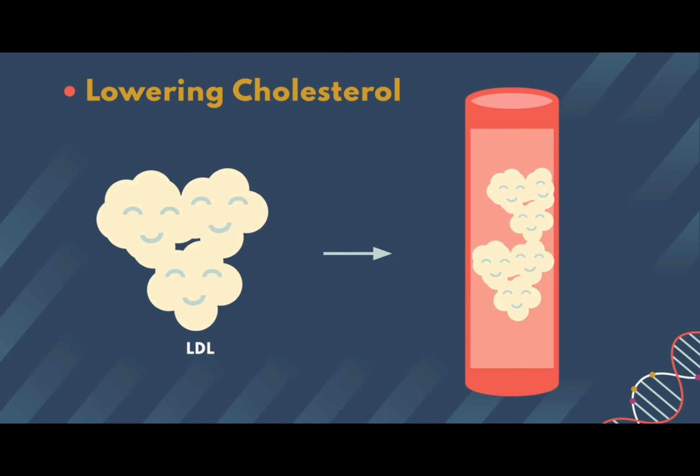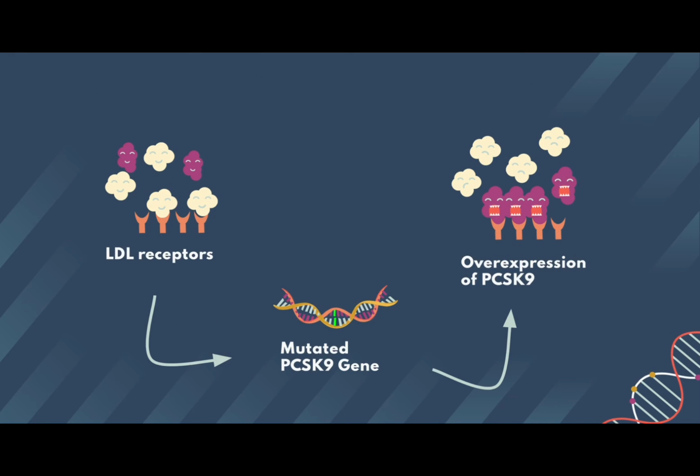Another CRISPR application in medicine is lowering cholesterol. Cholesterol is good, useful, and delicious. We just love it. However, having too much can make your blood vessels lose their elasticity, possibly leading to cardiovascular disease and stroke. Lucky for us, the surface of our liver cells has LDL receptors. These receptors help to reduce bad cholesterol called LDL by binding to LDLs, bringing them into the cell, breaking them down before storing or removing them from the body. The number of LDL receptors is regulated by a protein called proprotein convertase subtilisin/kexin type 9, or PCSK9.